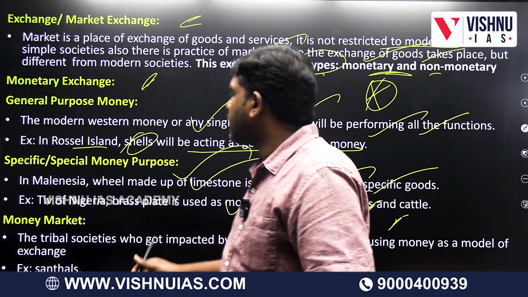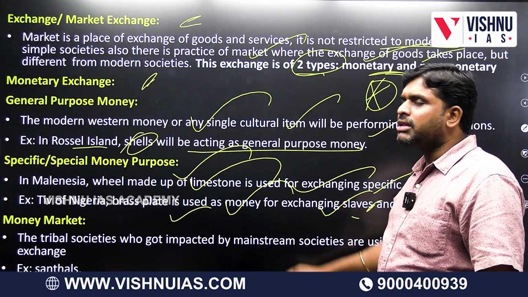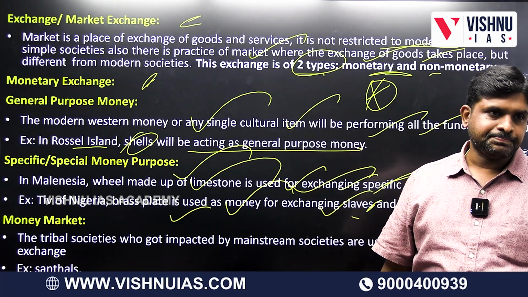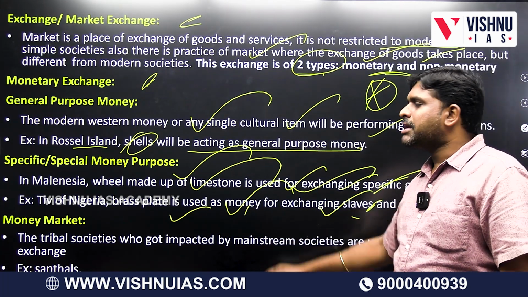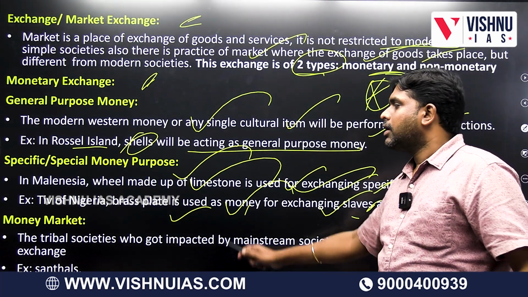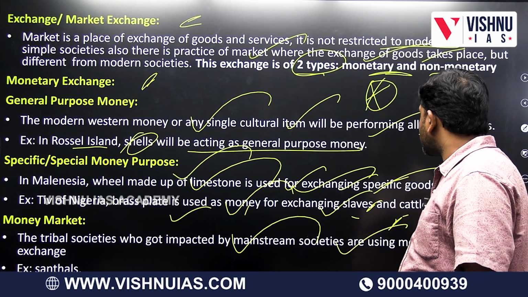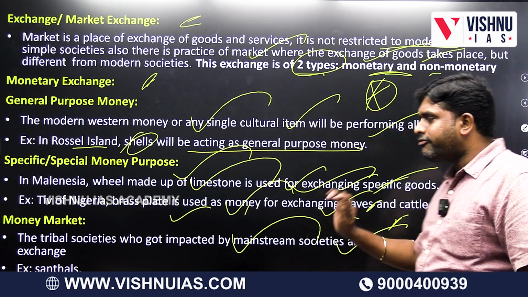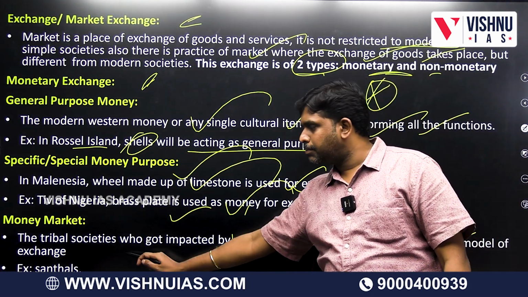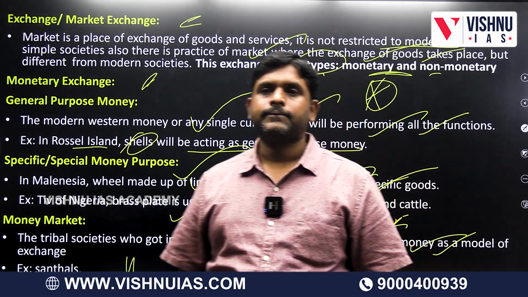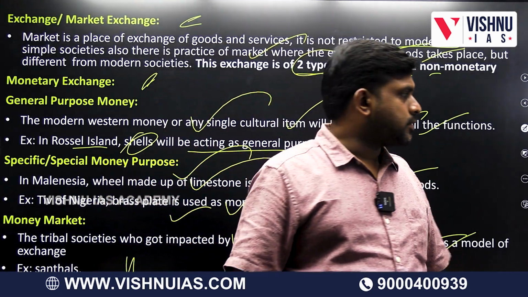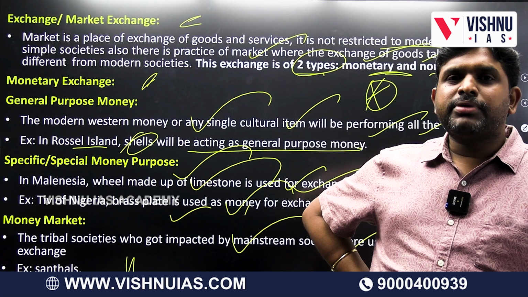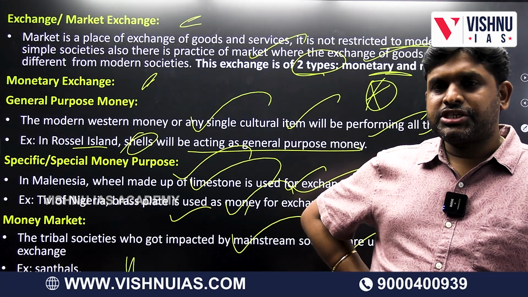In which society? Tea of Nigeria, brass plate. Whereas in Malaysia, wheel made of limestone is used for exchanging specific goods. Money market, currency: the tribal societies who got impacted by mainstream societies are using money. If you want, you can write there, in place of money, currency as a model of exchange. Example, Santals. These are called monetary exchange: general purpose money, specific purpose money.